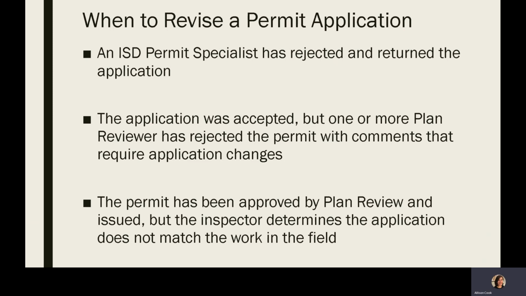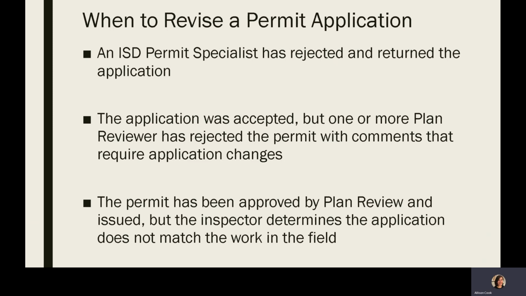After the application is accepted by the ISD permit specialist, one or more of the plan reviewers can reject the permit with comments that require application changes. Common examples are that the fixture count provided on the mechanical, electrical, or plumbing permit does not match the approved building permit, or the plan drawings don't match the scope of work provided on the application.